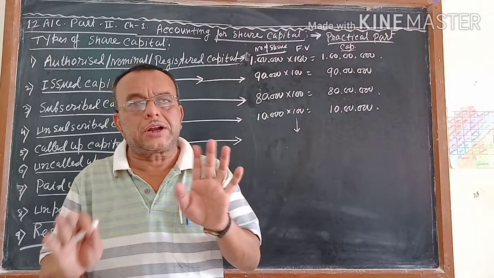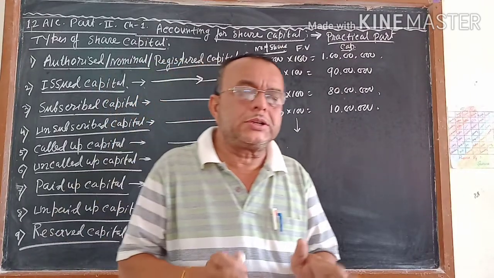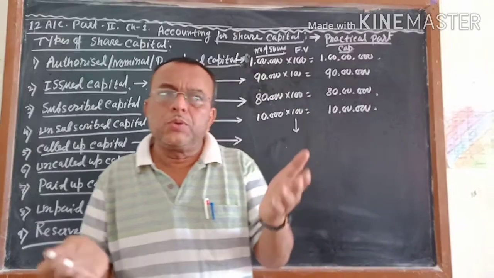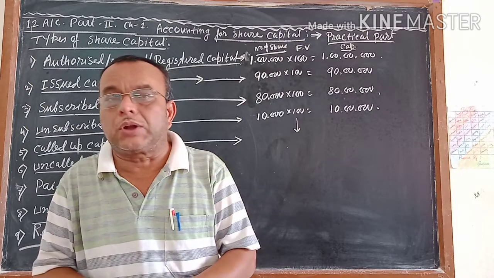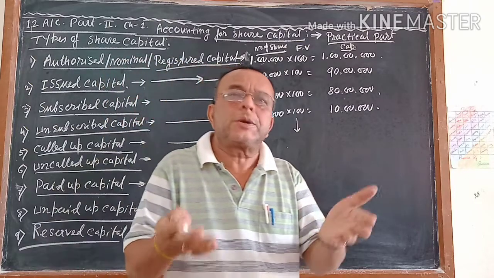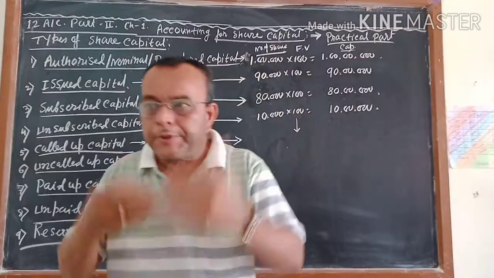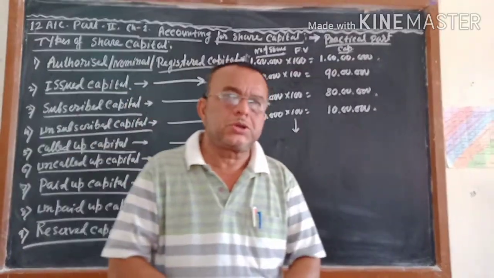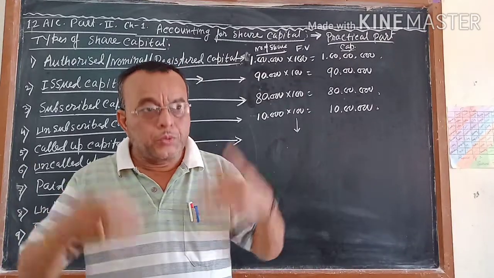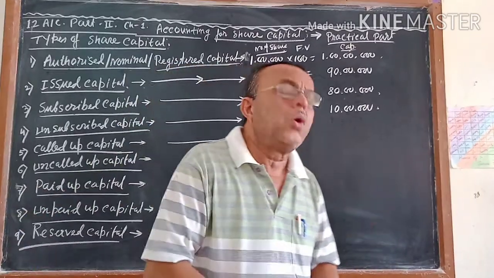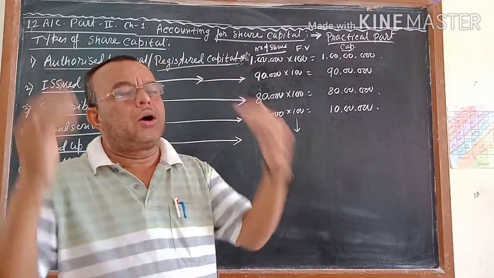Each share cost is 100 rupees, but if you think that asking the public to pay 100 rupees now will be a burden for the shareholder, you can call 60 rupees now and 40 afterwards, or 70 now and 30 afterwards, or 80 now and 20 afterwards, or 90 now and 10 afterwards. Or if you think it is not a burden at all, you can call all the money at a time.